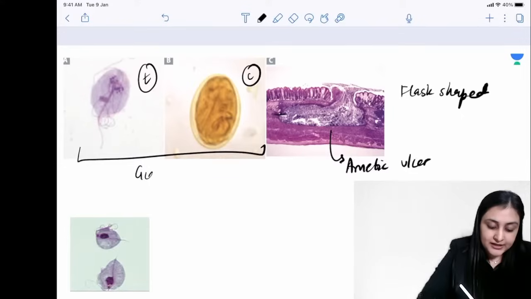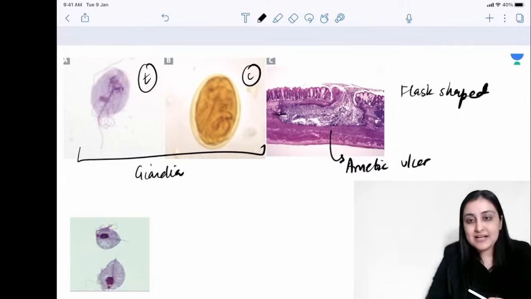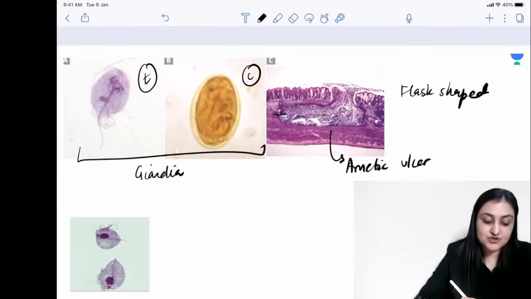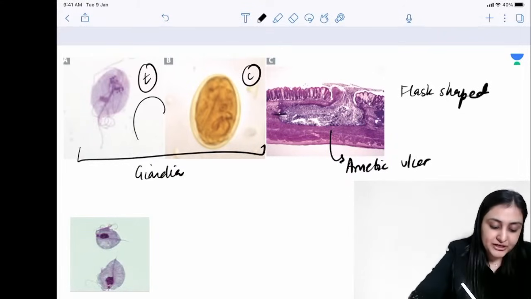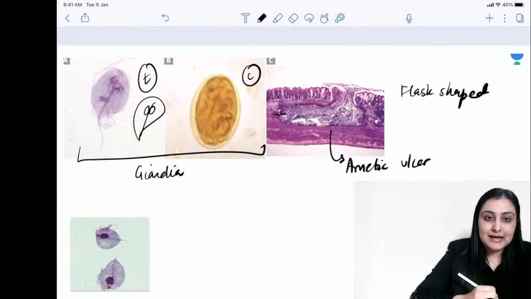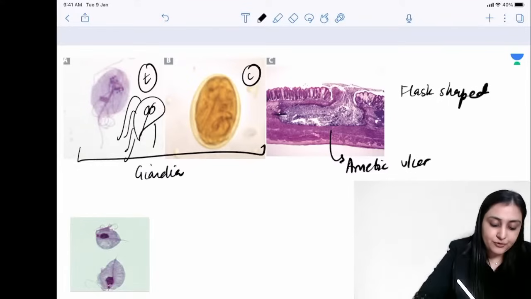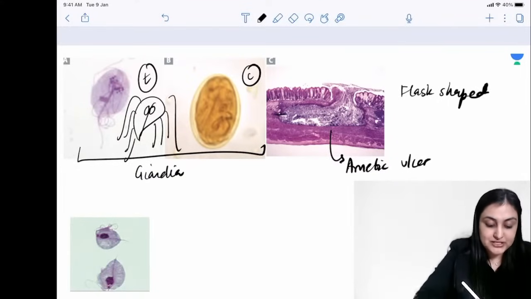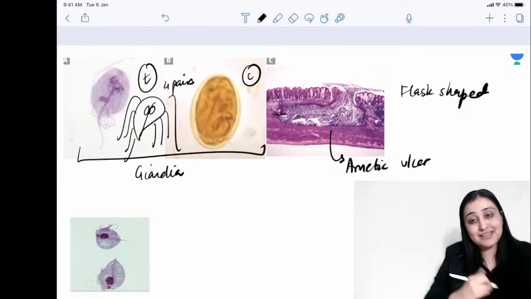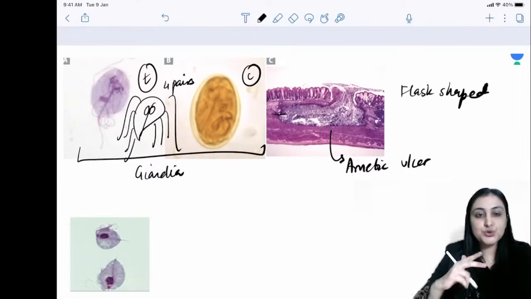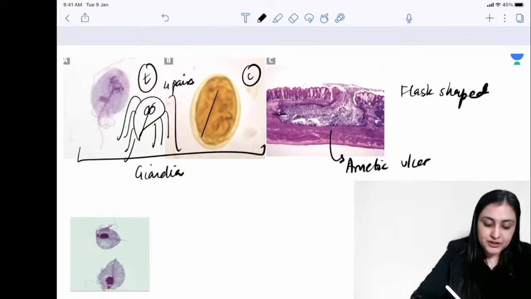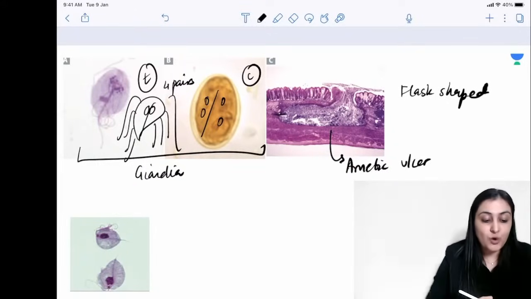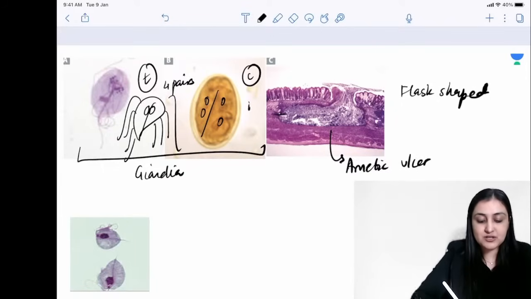This is Giardia, right? So when they ask you which is the only parasitic infection which can cause malabsorption, or the only infection which can cause malabsorption in diarrhea in a traveler, they will have given such a history. This is Giardia lamblia. Remember, the trophozoite form will have how many flagella? And how many nuclei? It will have 2 nuclei and it will have 8 flagella. So 4 pairs of flagella in the trophozoites. Very important. They can ask 4 pairs or 8, and it has 2 nuclei. All right, and the cyst is gonna have 4, quadrinucleate.